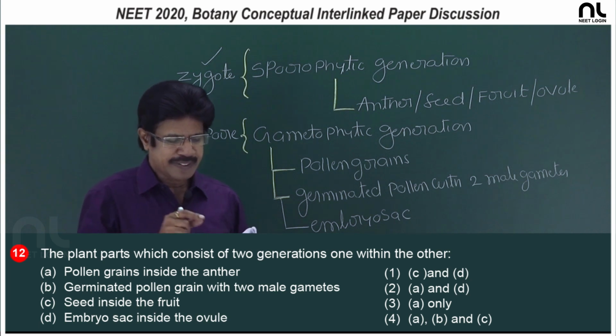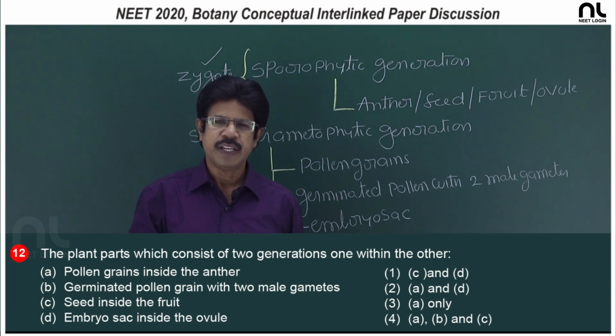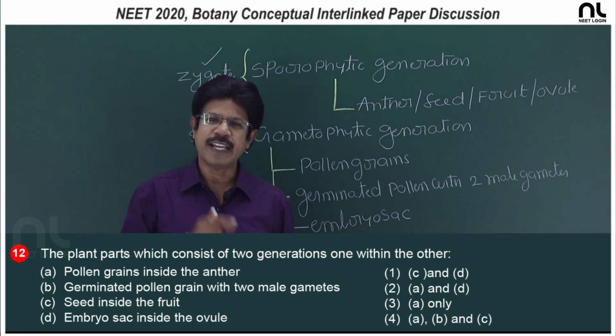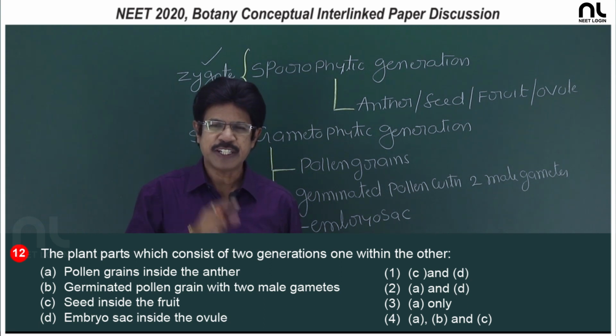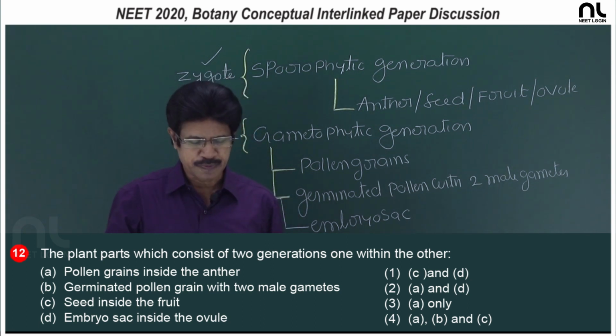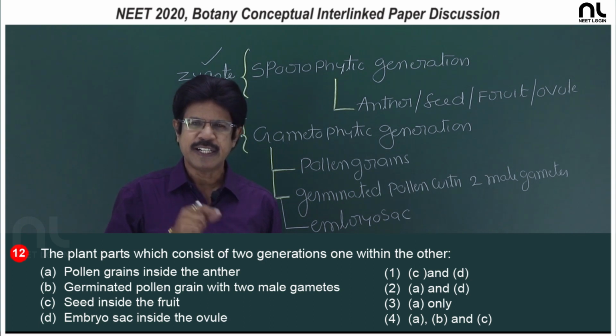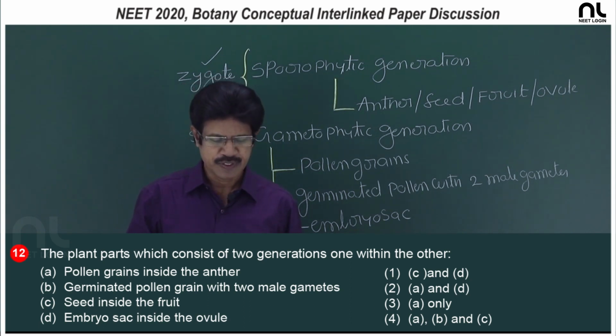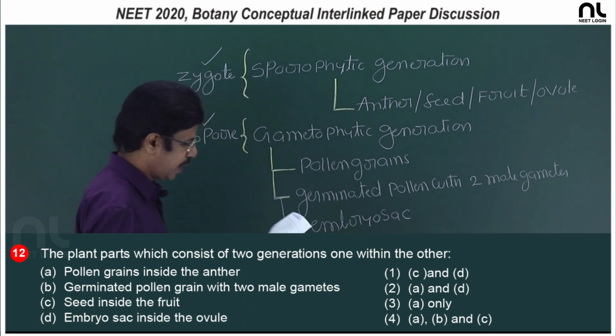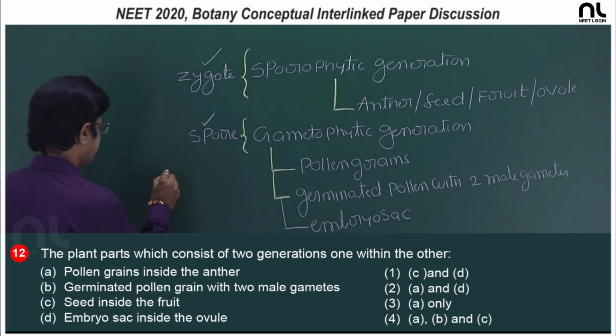D. Embryo sac inside the ovule. Embryo sac is the haploid gametophytic generation that is formed from the megaspore, and ovule is the diploid sporophytic generation. So, the right option is the second option, A and D.